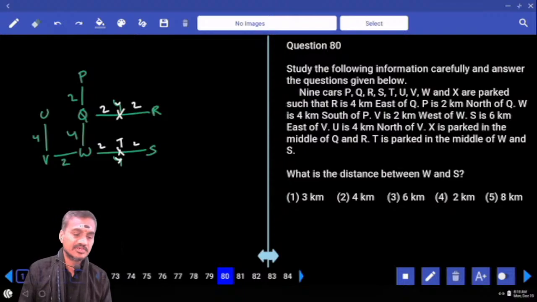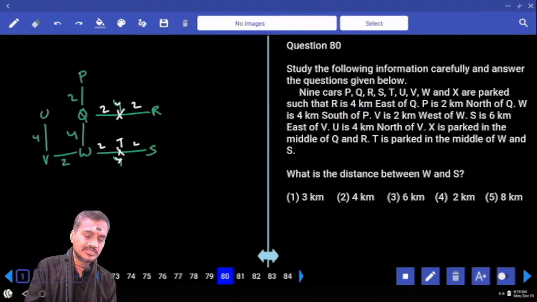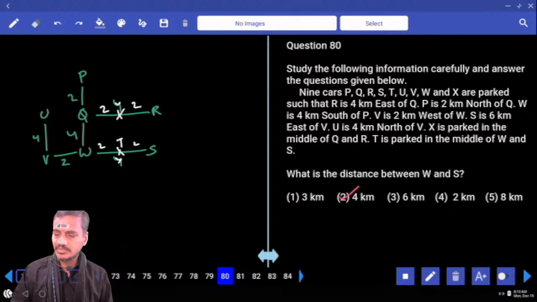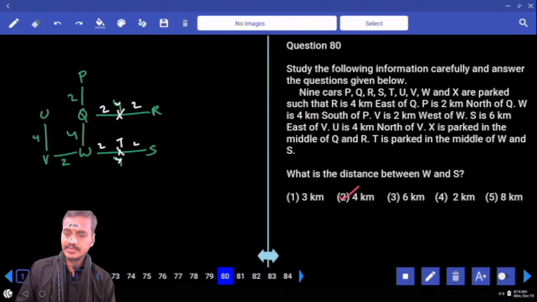Then what is the distance between W and S? Now the distance between W and S is how much? 4 meters. 4, that is choice 2. But W and S already... Yes. W and S. And 81.